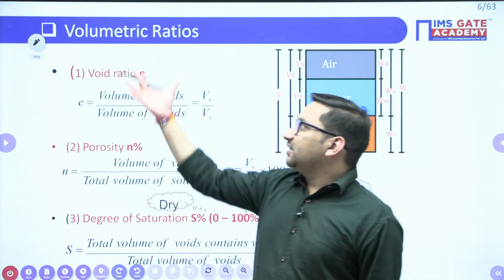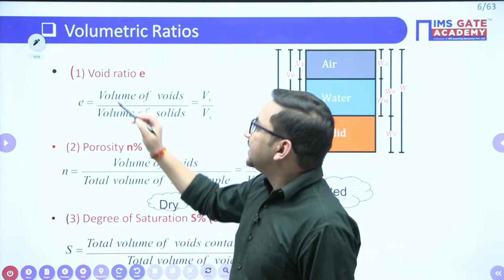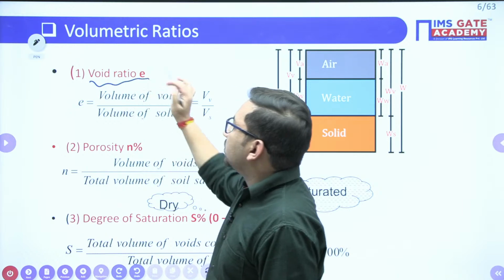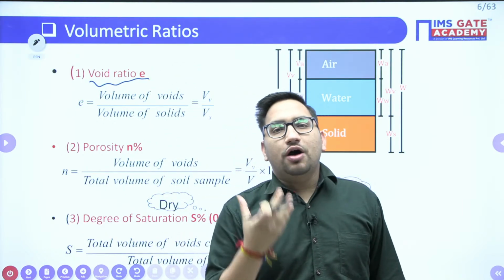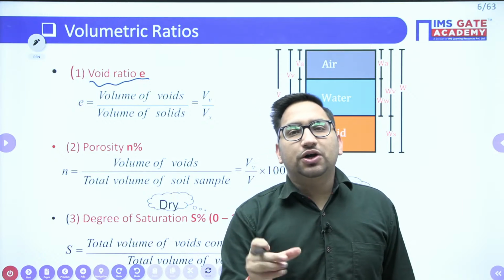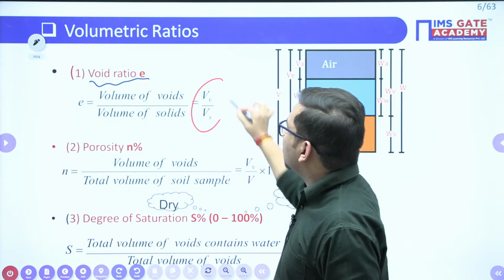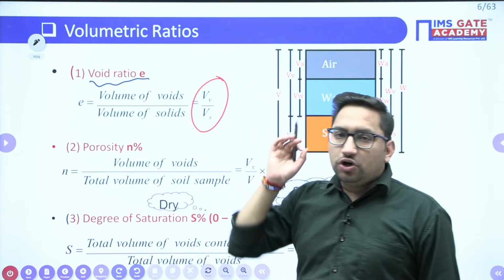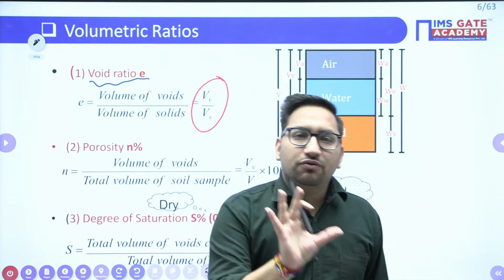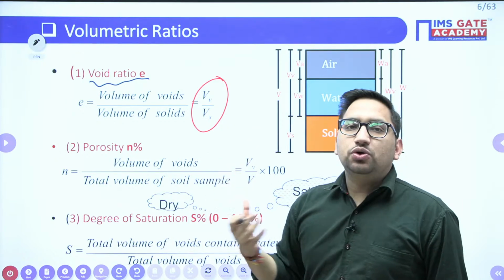Next, to define how much water is present in our soil, it can be done either in terms of volume. We have some dimensionless quantities, such as the void ratio. What does this void ratio represent? It represents how much volume of voids is present with respect to the volume of solids. So it is the ratio of the volume of voids to the volume of solids. Clear? We generally represent it in terms of the volume of solids, as the volume of solids is a more stable quantity as compared to the total volume.